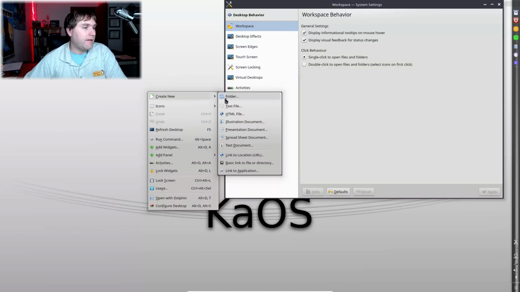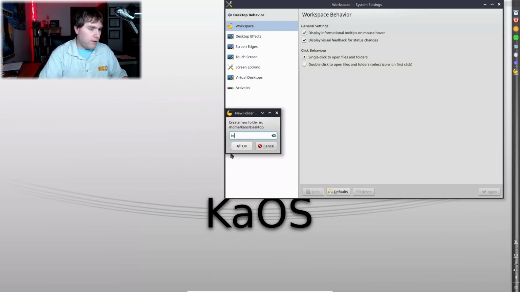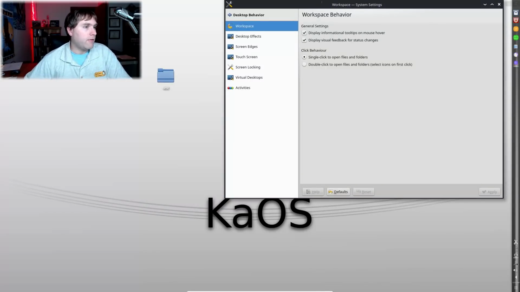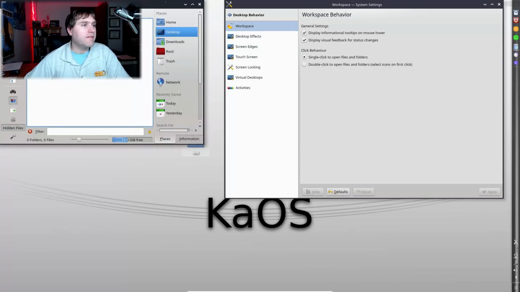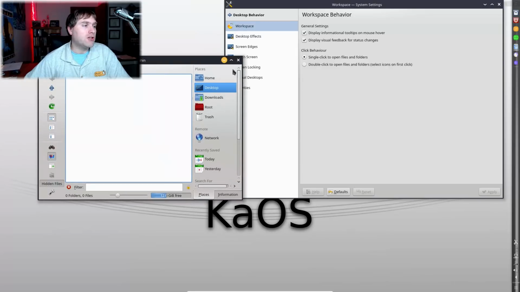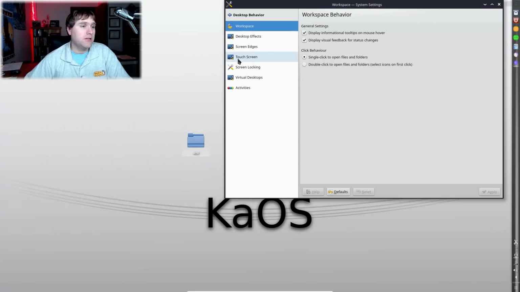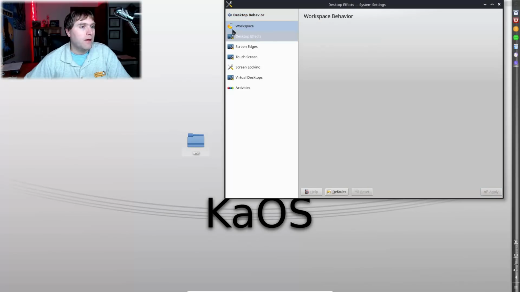So if I go ahead and create a new folder here and create my folder, then if I click it once, it opens. Some people really like that functionality. Some people really don't. So if you don't like that, just go into your desktop behavior and change this to double click. That will bring it into more of something that you're used to.